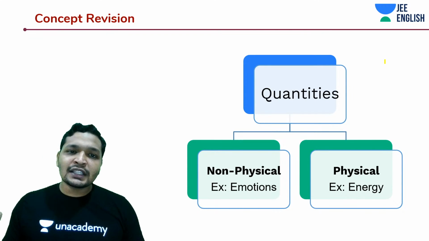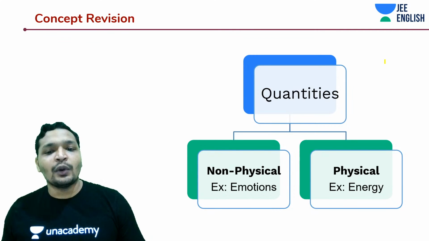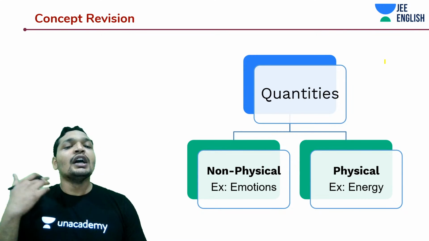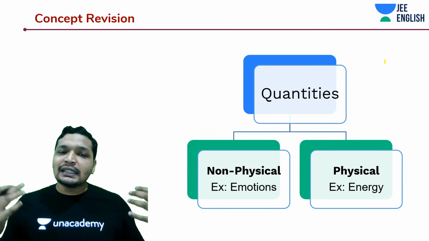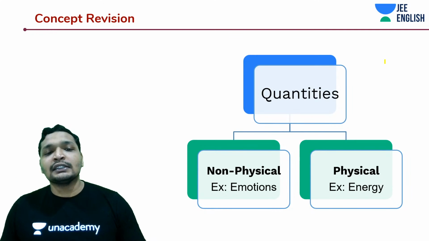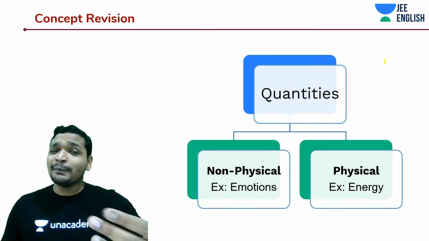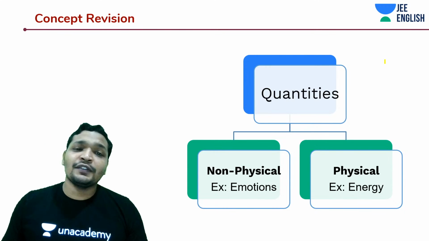You can measure a physical quantity and you can compare it, whereas a non-physical quantity you cannot measure, and it's a very relative thing. Someone might think, for example, easy and hard, that's also a non-physical quantity.